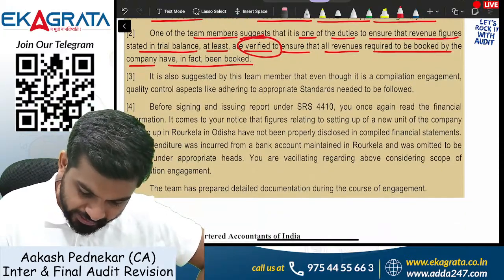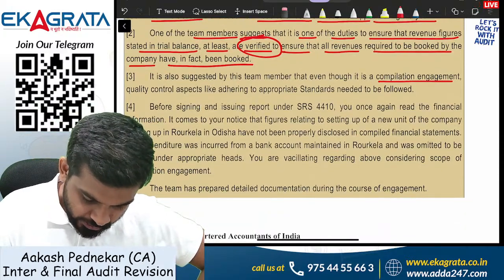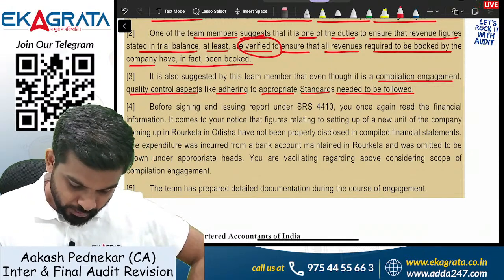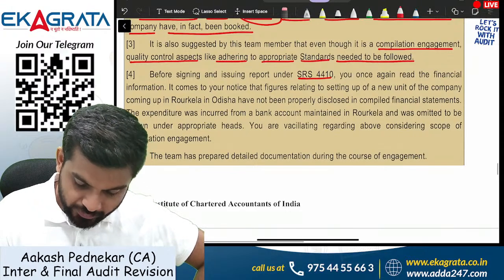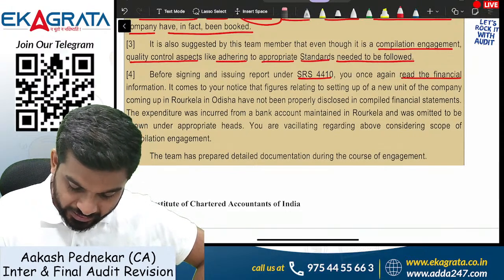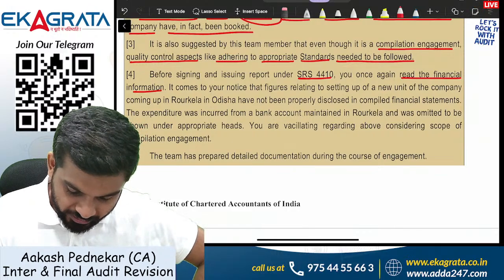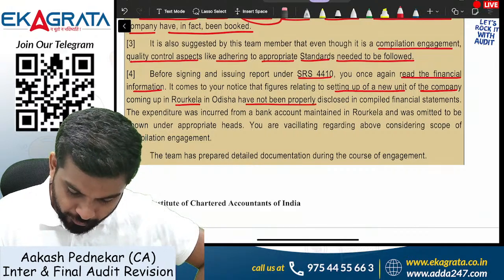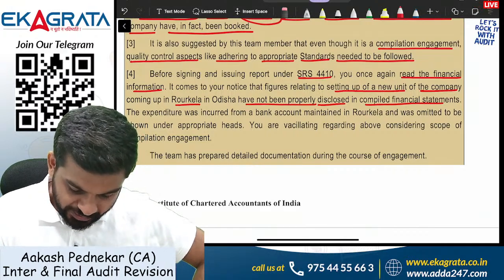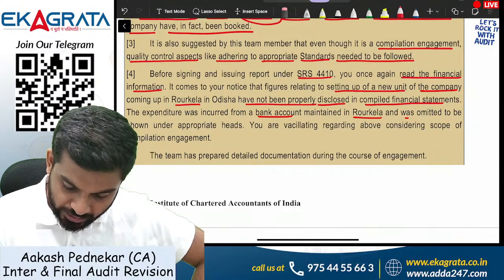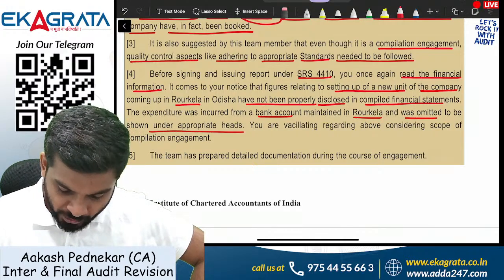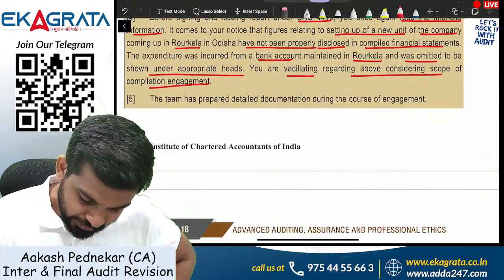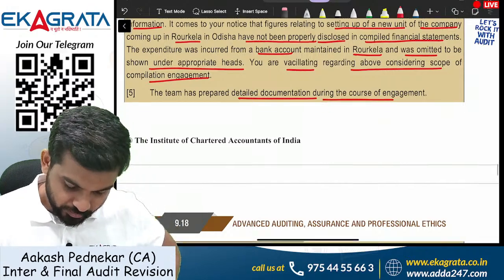It is also suggested by the team member that even though it is a compilation engagement, quality control aspects like adhering to appropriate standards need to be followed. Before signing and issuing the report under SRS 4410, you once again read the financial information. It comes to your notice that figures related to setting up a new unit of the company coming up in Rourkela have not been properly disclosed in the compiled financials. The expenditure incurred from the bank account maintained in Rourkela was omitted to be shown in the approved head. You are vacillating regarding the above, considering the scope of engagement. The team has prepared detailed documentation during the course of engagement.